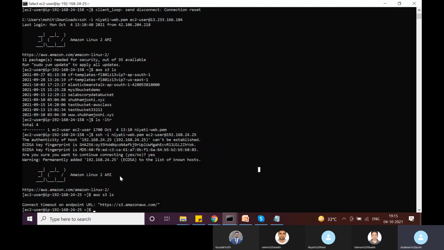Okay. So we can create a VPC endpoint for S3 service. And once we create a VPC endpoint for S3 service, we will be able to communicate with S3 service over a private network. If I create a VPC endpoint for S3, then any communication happening between the EC2 instance and the S3 endpoint would not happen over the internet, and it will be over the AWS network. And we'll see how we can do it.